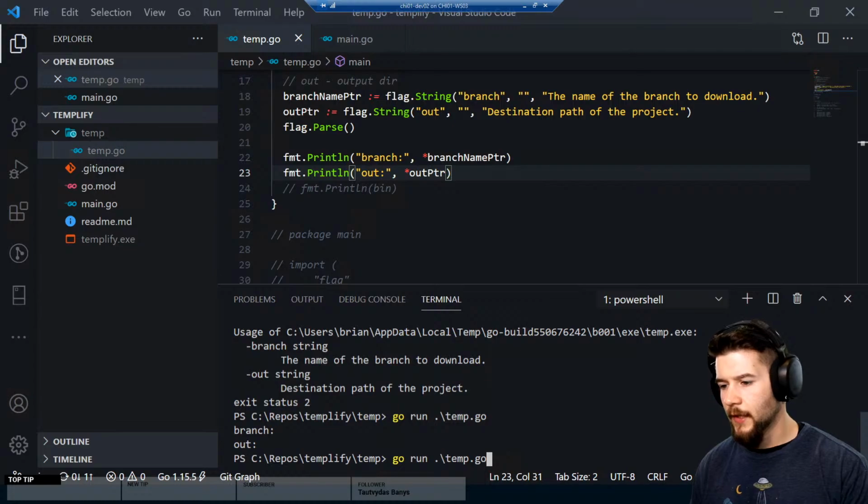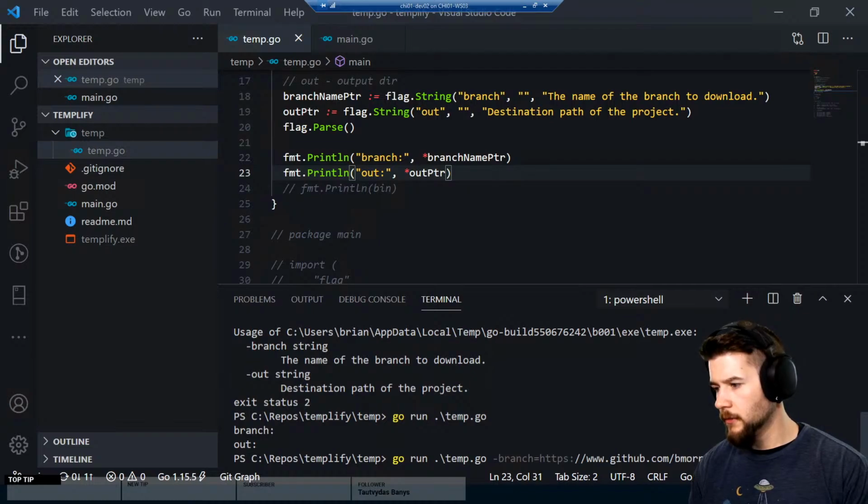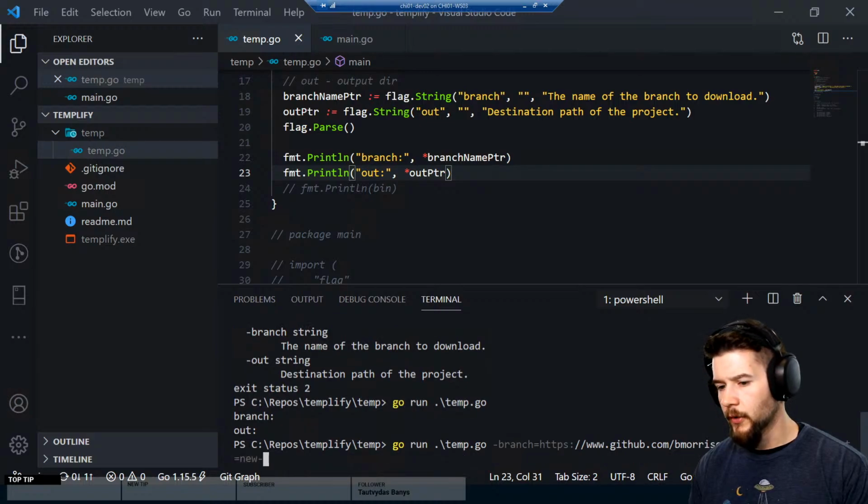Okay, so here's kind of what I'm looking at. So the program, when it's run, we can do branch equals https://www.github.com/bmorrisondev/fauna service. Out equals new project. And then, no, I lied. That's not what we want. We want to do... I don't even know if I have another branch on this guy.